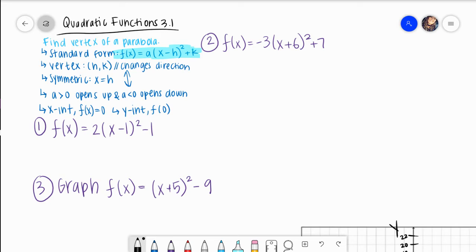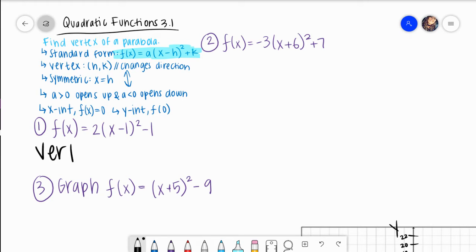Okay, the vertex means whenever our parabola changes direction. And then our symmetry is at x equals h. That is going to be a vertical line going through our x-axis. Now, if our a is greater than 0, that means our parabola opens up. And if our a is less than 0, it means our parabola opens down. You will find the x-intercepts by doing f of x equals 0, and you will find the y-intercepts by doing f of 0. So for the first two, we're literally just going to find the vertex so I can show you what I meant with the signs.